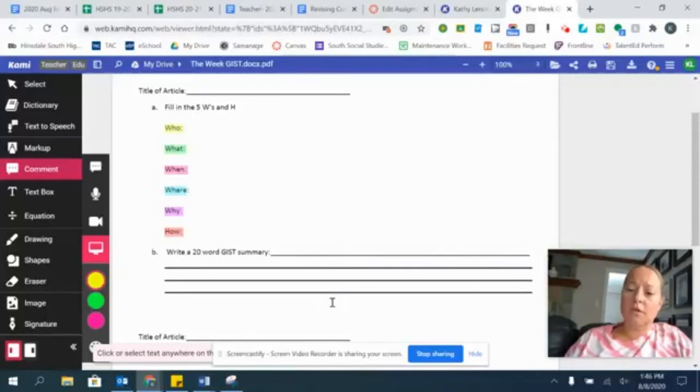What we're looking for is, in a sentence or two, can you get to the heart of what this article is about? If I told you in 20 seconds or less, can you tell a friend about this article? That's really what we're looking for here. So you are going to read the article, you're going to practice this, and then in your assignment down below, you can compare what you wrote to what I wrote. Now, there are not necessarily right answers, but you can see if we are on the same train or not.